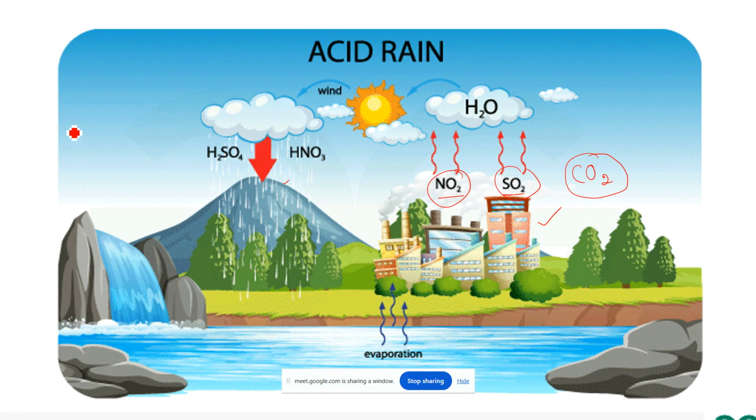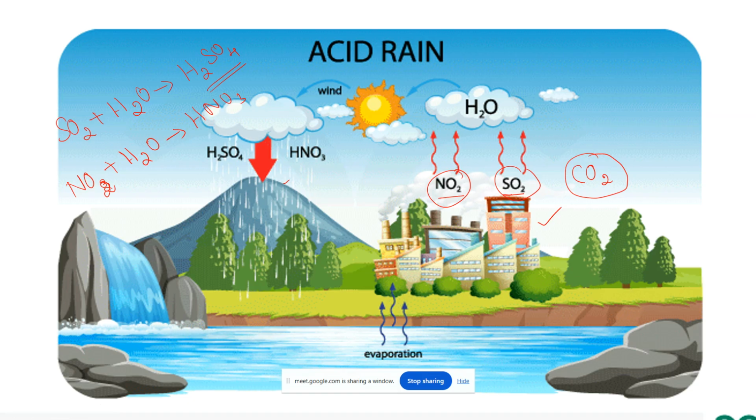And what will happen? The sulfur dioxide reacts with the water molecules and is converted into sulfurous acid and then sulfuric acid, H2SO4. Okay, these are all strong acids. Similarly, when nitrogen oxide, either nitrogen dioxide or nitrogen trioxide, reacts with the water molecules, it is converted into nitric acid, HNO3. So these will cause acids.